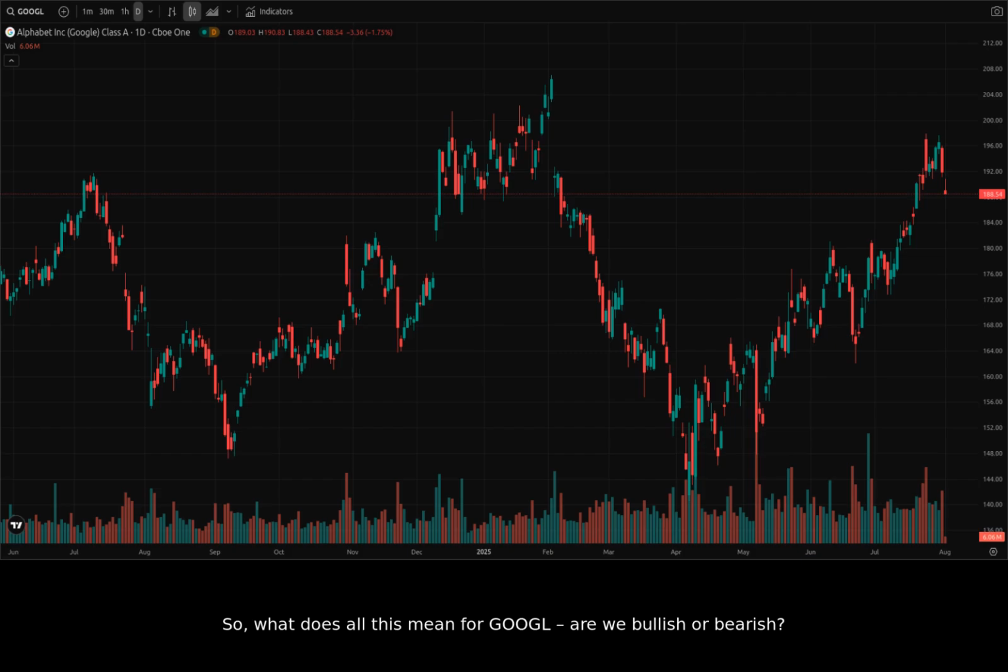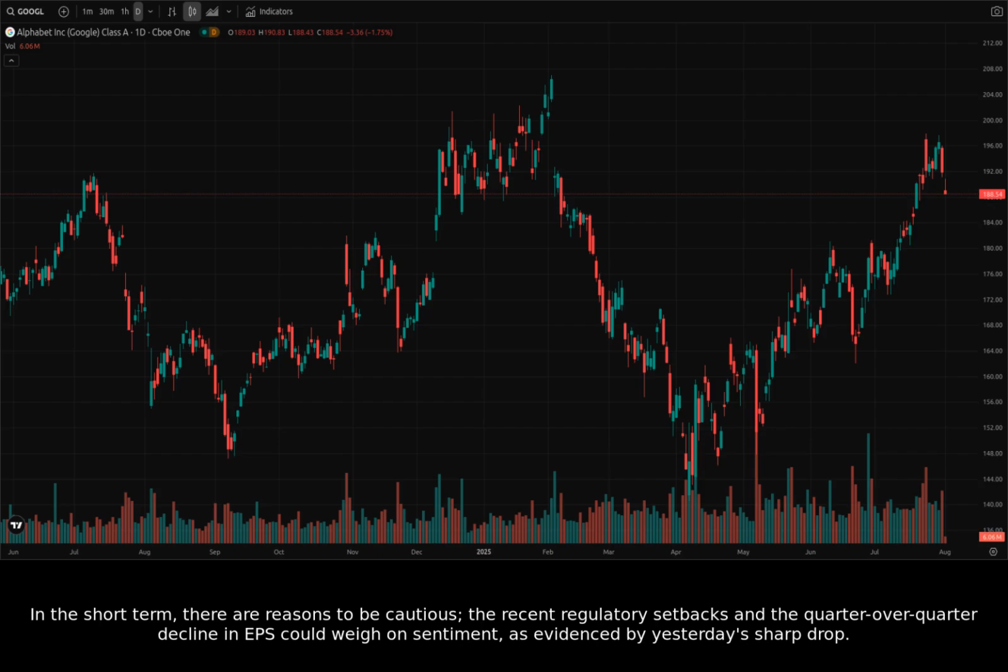So, what does all this mean for Google? Are we bullish or bearish? In the short term, there are reasons to be cautious. The recent regulatory setbacks and the quarter-over-quarter decline in EPS could weigh on sentiment, as evidenced by yesterday's sharp drop.